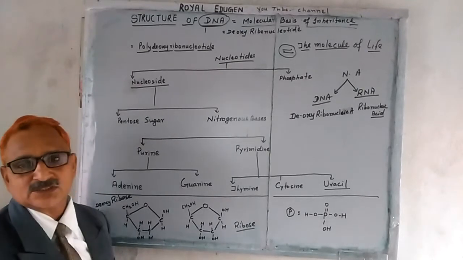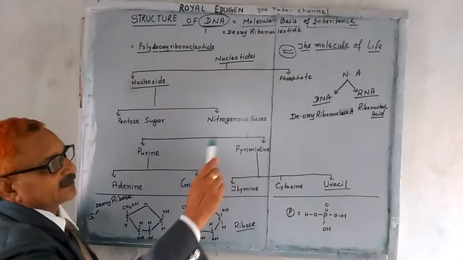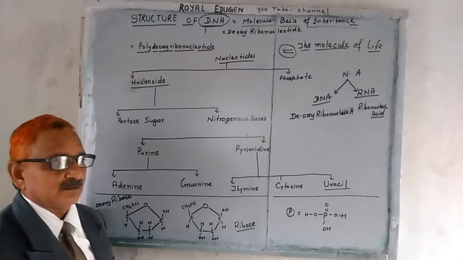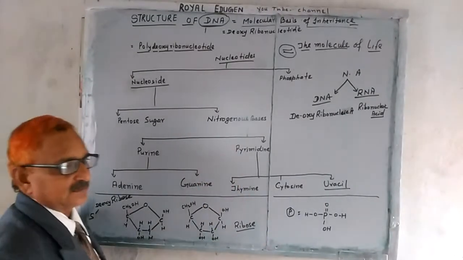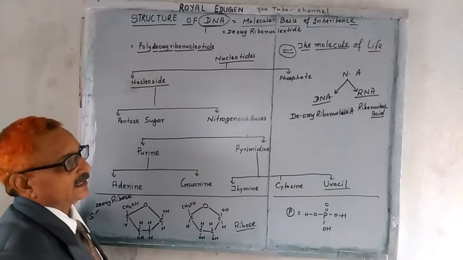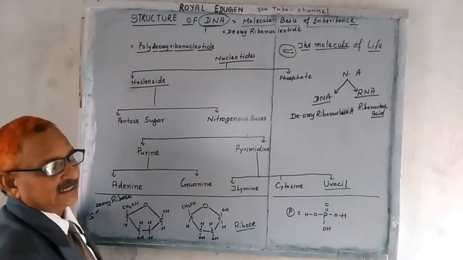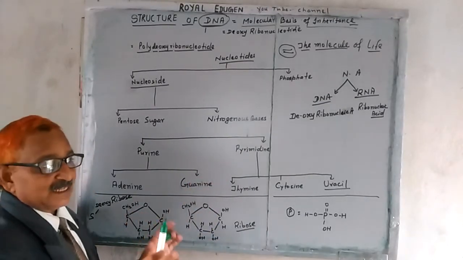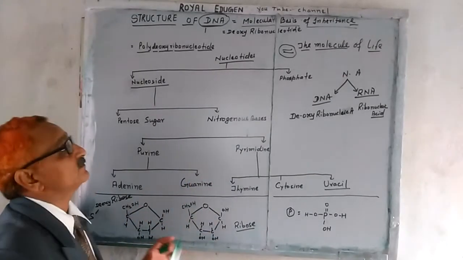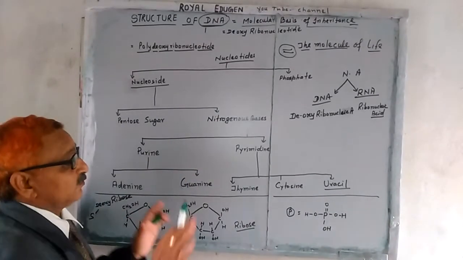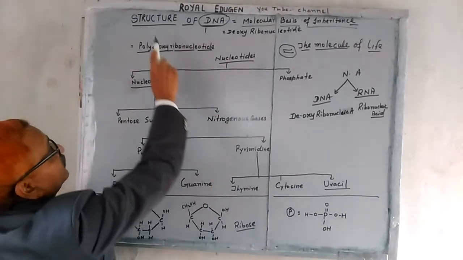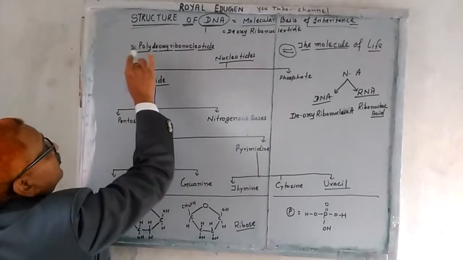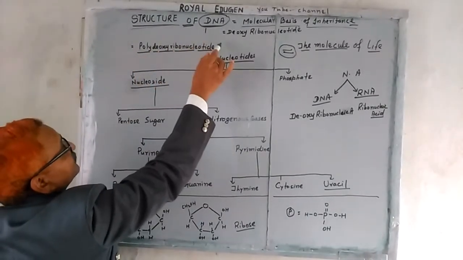In my previous video, I have already explained that nucleic acid was discovered by Miescher, and then Watson and Crick gave the double helical model. I will explain that later on. Here, the primary structure of DNA you must know by this video. So when we talk about the structure of DNA, it is called polynucleotide,